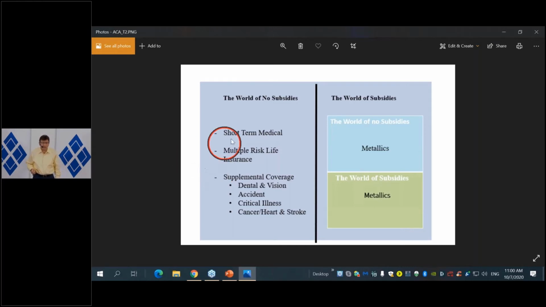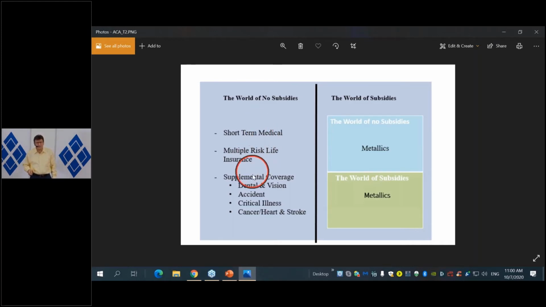And we first start with a short-term medical program. Now, short-term medical is the name of the line of products, but they're not short-term anymore. They were short-term a couple of years ago because the government was forcing the insurance companies to have products that would not run for more than 3 or 6 months. So they were literally short-term products, but that's not the case anymore. Under this portfolio you have products that go up to 3 years. So they're not short-term medical anymore, okay? So you could explore that.